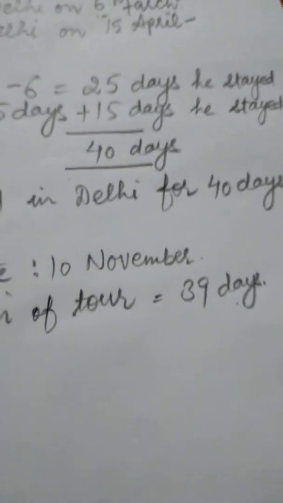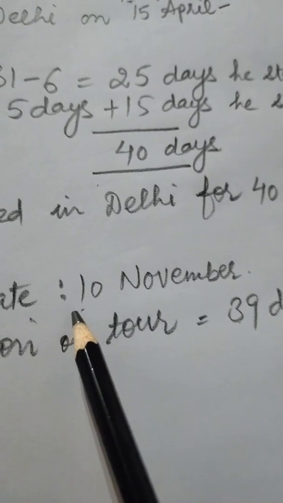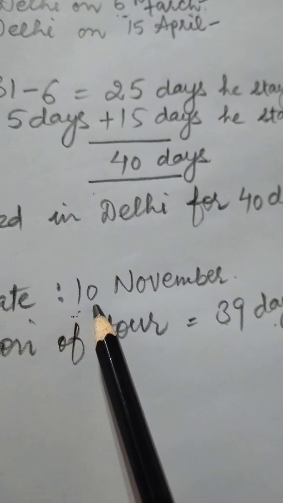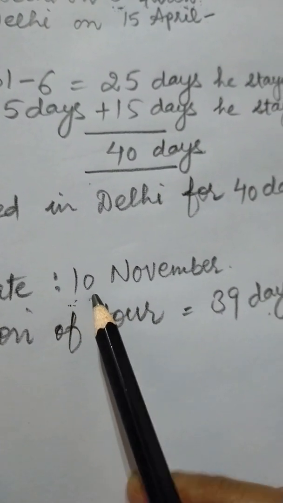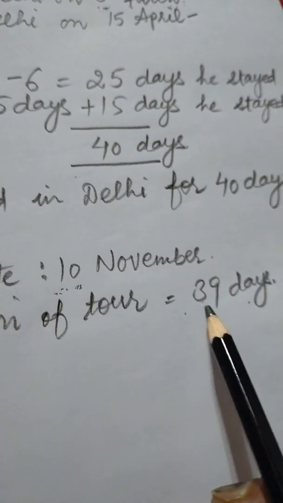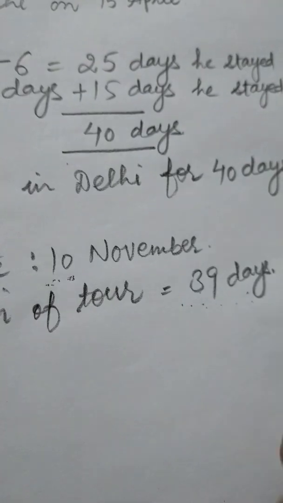Yes, now on which date will he come back? Here 20 days of November, because on 10 he has started, then rest of the days he was on tour. Yes, 20 days of November. Yes, and then 19 more days we need, then 19 days of December.